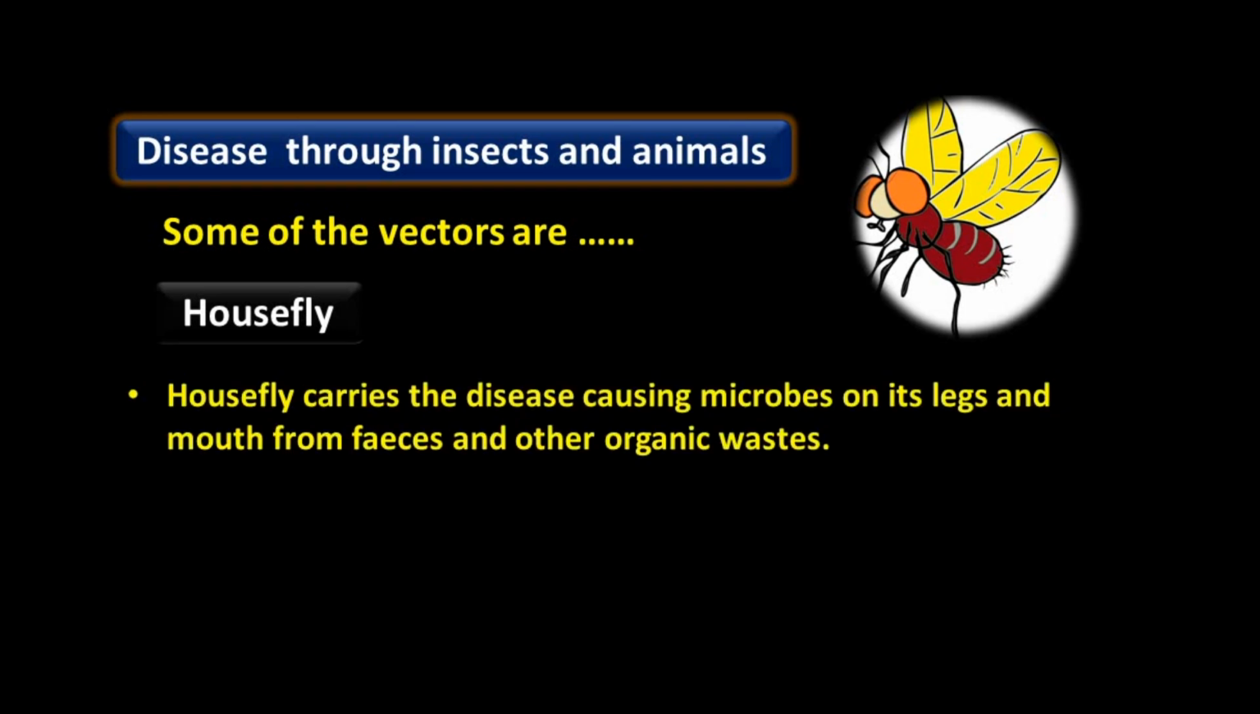Housefly carries the disease causing microbes on its legs and mouth from feces and other organic waste. When they sit on this organic waste, these microbes attach to their legs and mouth and are transferred onto the food. So this insect, the housefly, is a vector. It transfers disease causing microbes through its legs and mouth.